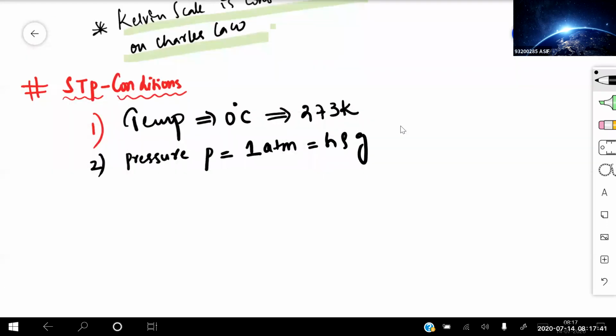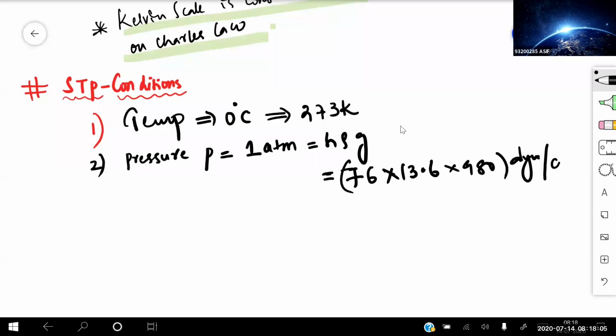So simplifying the values, h is the height of the mercury column, which we are taking as 76 centimeters of mercury, into density, which is 13.6, into acceleration due to gravity, which is 980, and the unit for this is dyne per centimeter square.